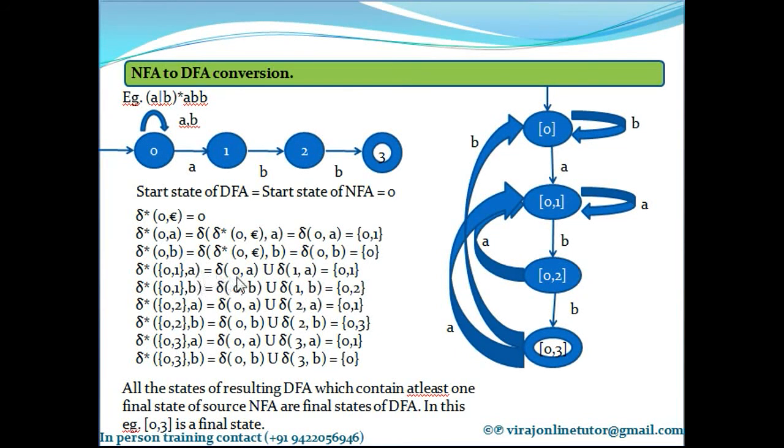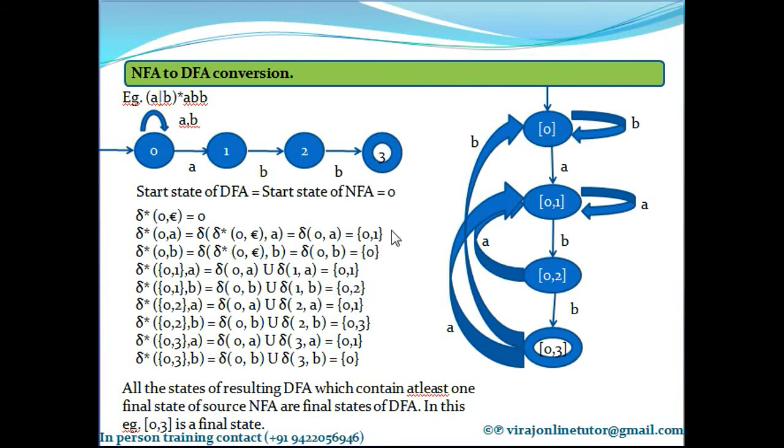So what is delta of 0 comma a? Delta of 0 comma a is 0 comma 1, which I have written here. Union, what is delta of 1 comma a? 1 comma a is not defined, so nothing. So the answer after this union is 0 comma 1 again. Clear? So I have computed delta asterisk of 0 comma 1 on a.